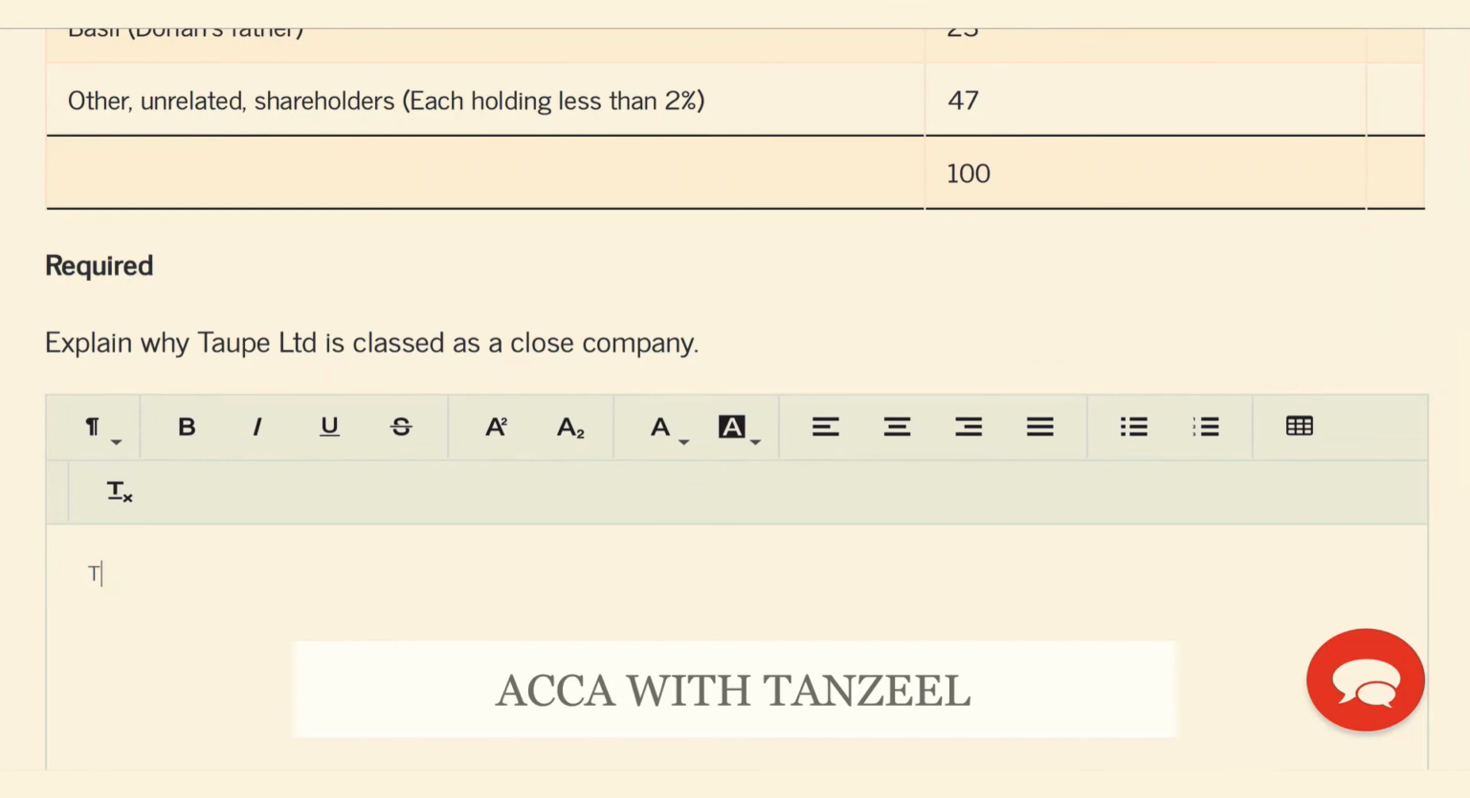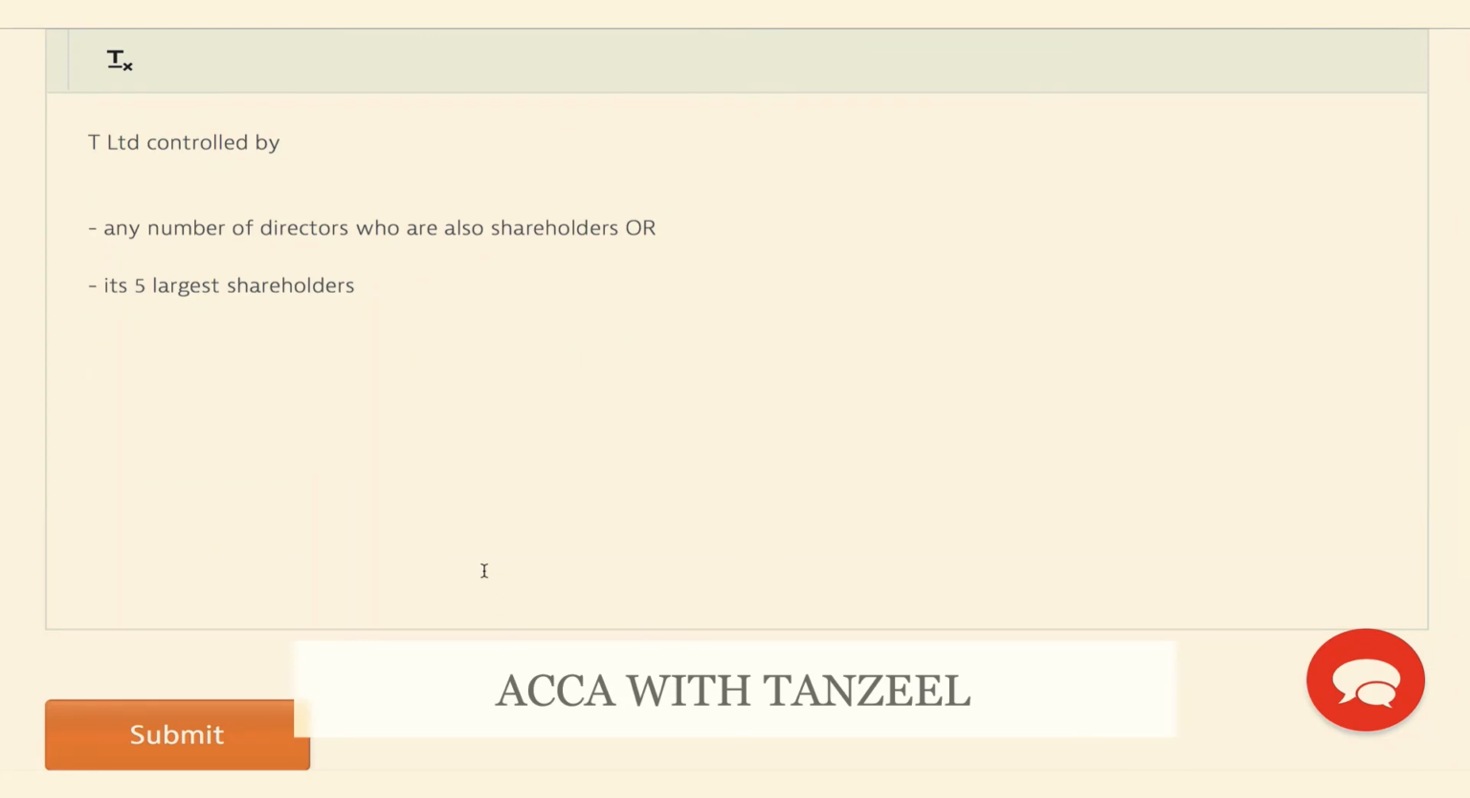Now, when will Top Limited be classed as a closed company? Either it will be controlled by any number of directors who are also shareholders, or it will be controlled by its 5 largest shareholders. Now, there's one more thing that goes here. A company is controlled when, of course, 50% or more of the share capital is owned by these shareholders.